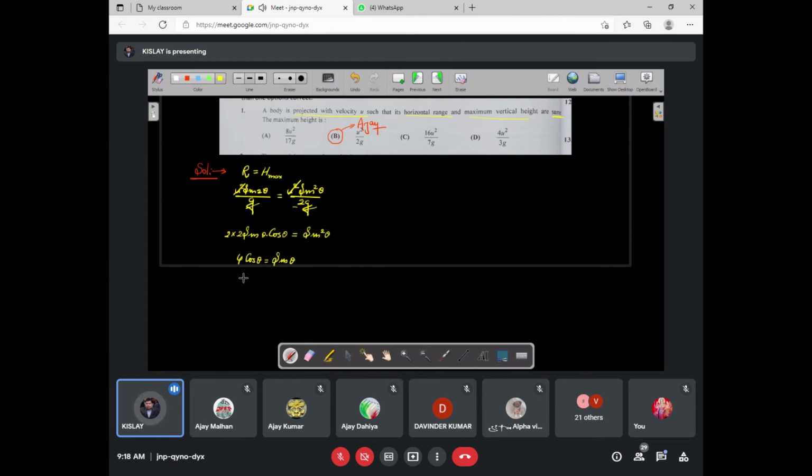And see, a very interesting result is here. If we divide sin θ by cos θ, it will be tan θ, and tan θ is equal to 4. Means θ is equal to tan inverse 4. It's a very interesting result. You can understand it. If you have to make the range and maximum height equal, suppose there is a projectile, and you just have to keep the maximum height and range same.